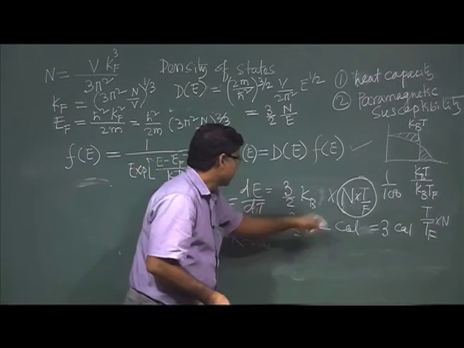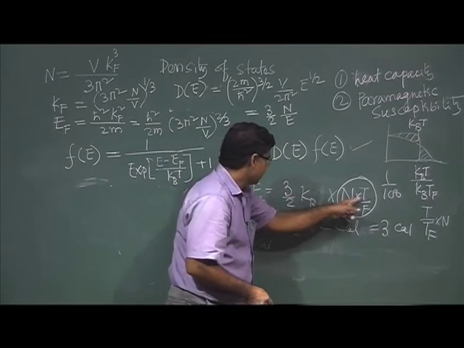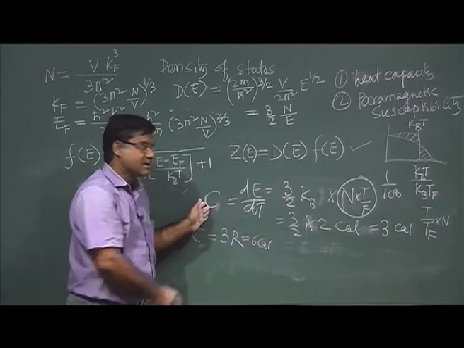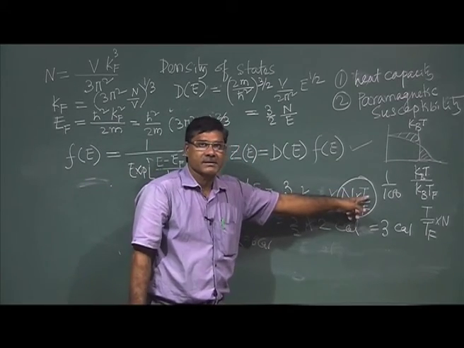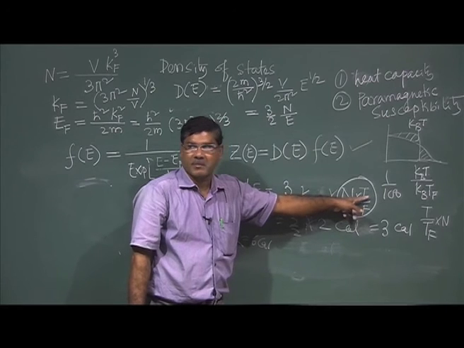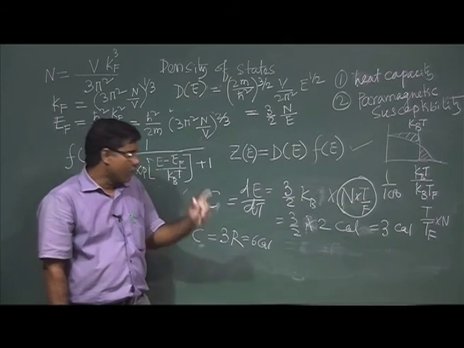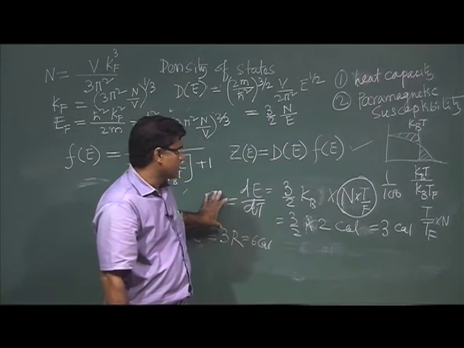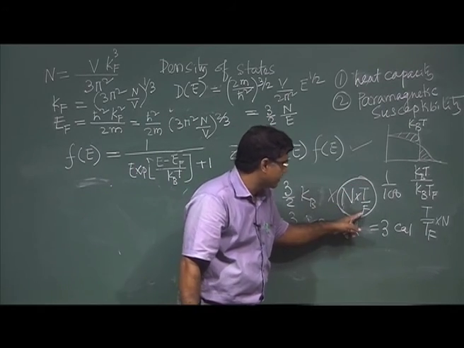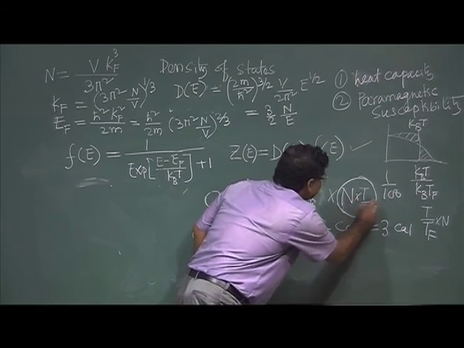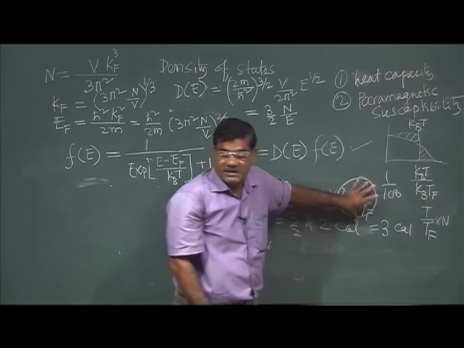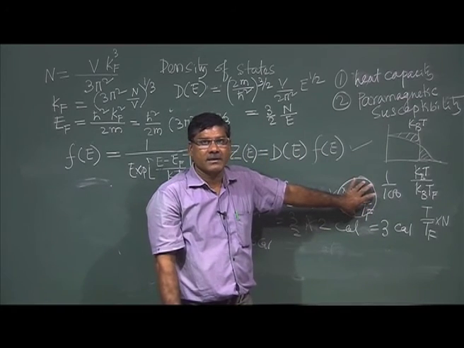Okay. So, here I am getting this C. Now, it depends on temperature T, and also this value, whatever I got, is now T by TF. So, this is very small, right.